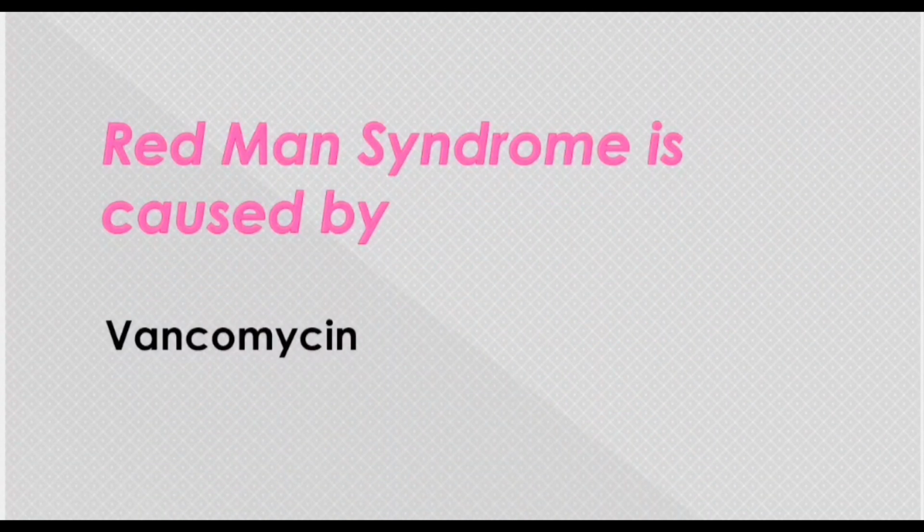Red man syndrome is caused by vancomycin. So red man syndrome is basically an allergic reaction. It occurs because of increased histamine in the body, which is caused by vancomycin, and in this the patient develops redness, itching, swelling, angioedema kind of condition, anaphylactic, sometimes cardiac arrest also. So what you have to do is you have to immediately stop vancomycin and give an antihistaminic to the patient.